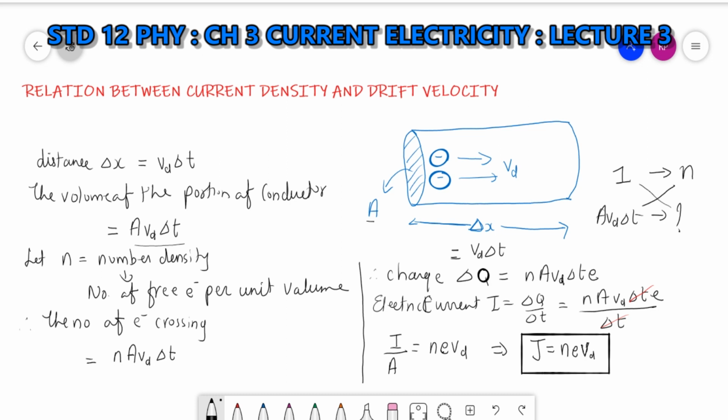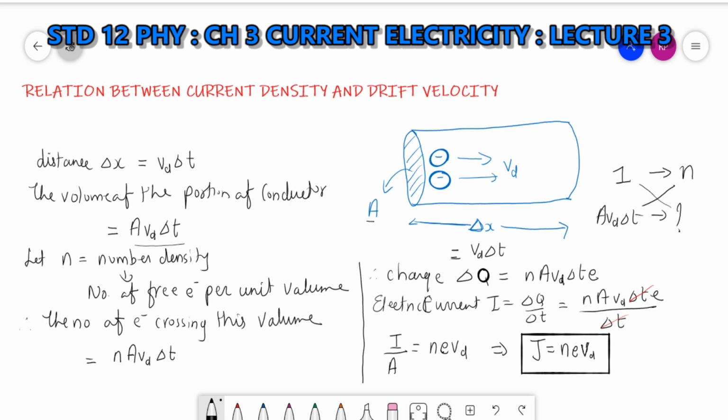Clear? So first, let me just explain the figure. Let's take a conductor having length delta x and cross section area A. If these electrons are moving with drift velocity vd, then the distance covered delta x will be equal to vd delta t. Volume is area into distance, that is A vd delta t. Let n be the number density, the number of free electrons per unit volume. Therefore, the number of electrons crossing this volume will be equal to n into A vd delta t.